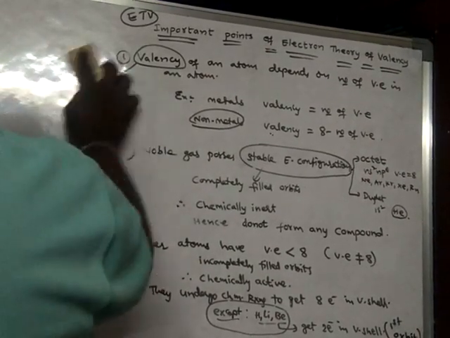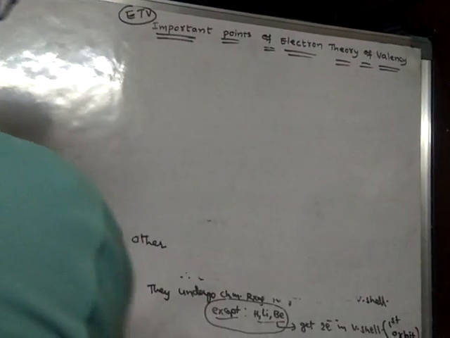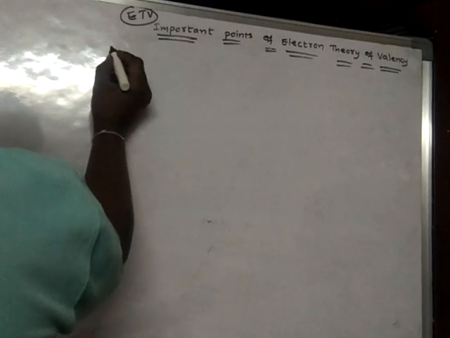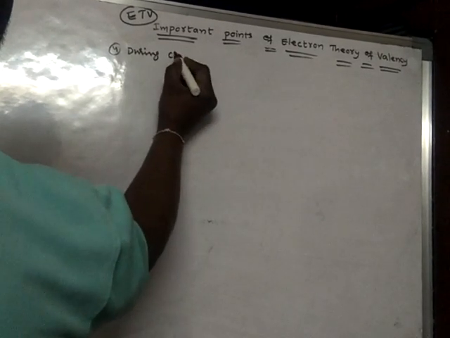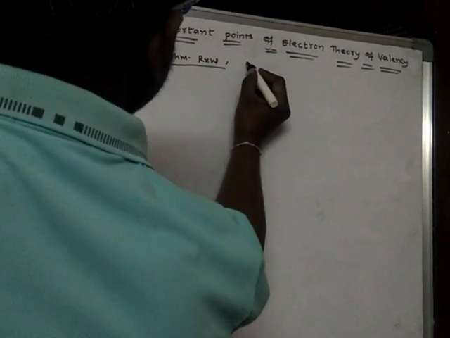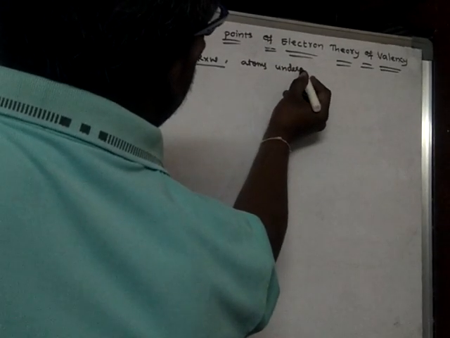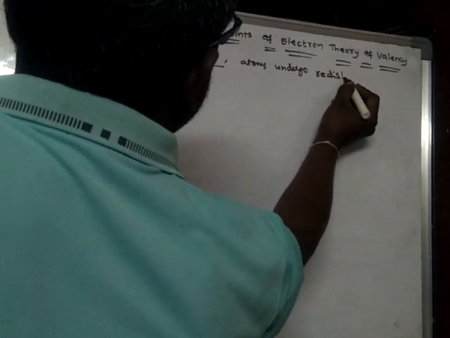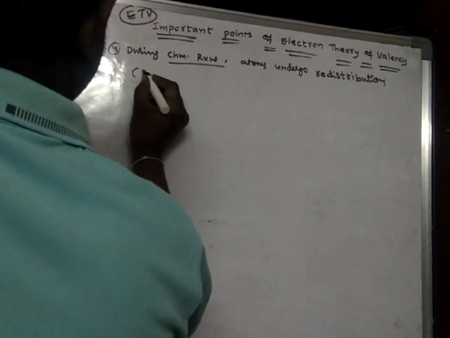The fourth point says that during chemical reactions, atoms undergo redistribution or rearrangement of electrons.